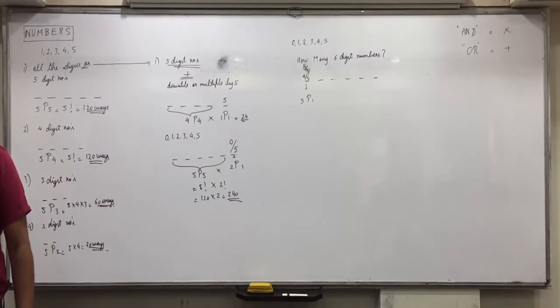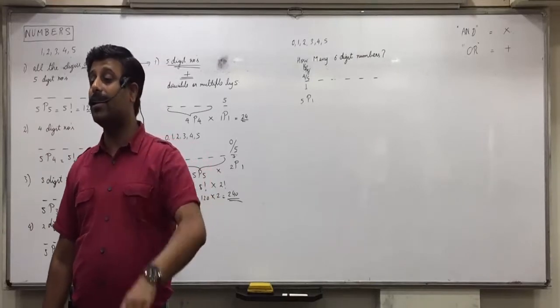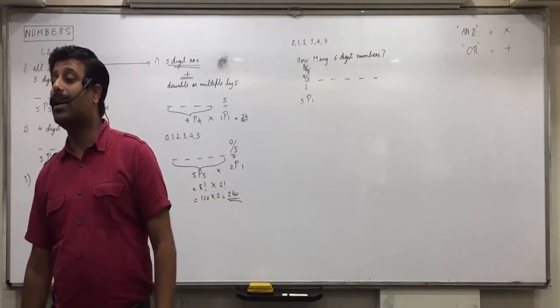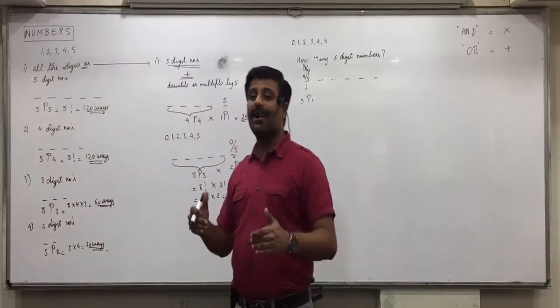Which 5? Ayushi? Only one number is left out, 0. Niyati? 5. Why? Because there is only one place and only out of the 6, 5 are left out.